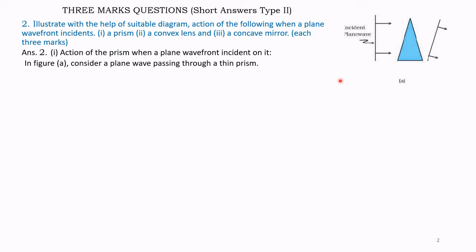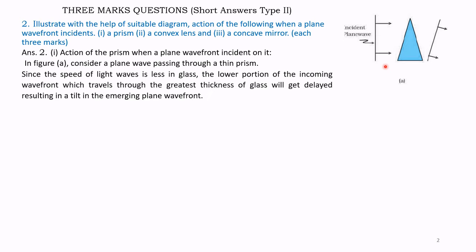In figure A, consider a plane wave passing through a thin prism. Since the speed of light waves is less in glass, the lower portion of the incoming wavefront, which travels through the greatest thickness, see, this lower wavefront travels a longer distance in the prism and this travels in a lesser space.